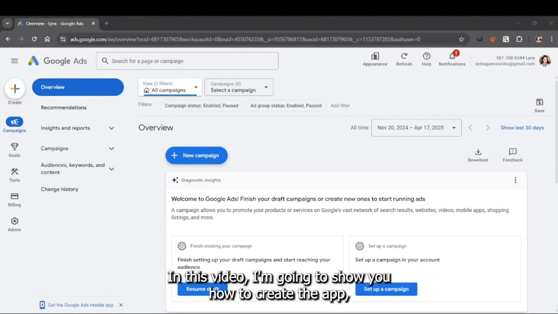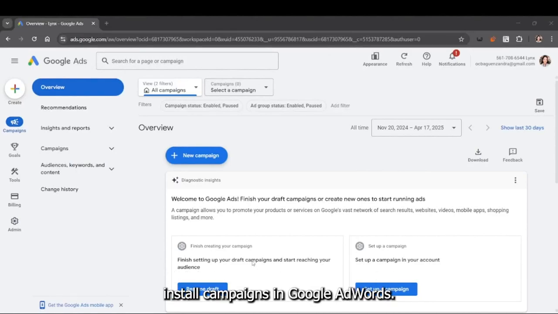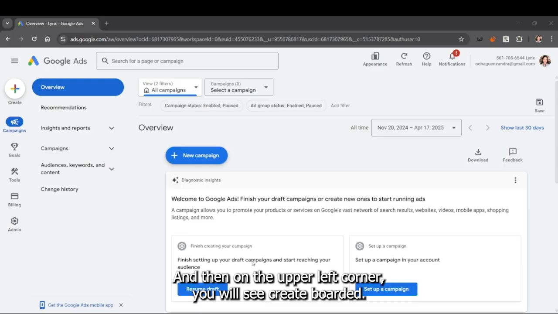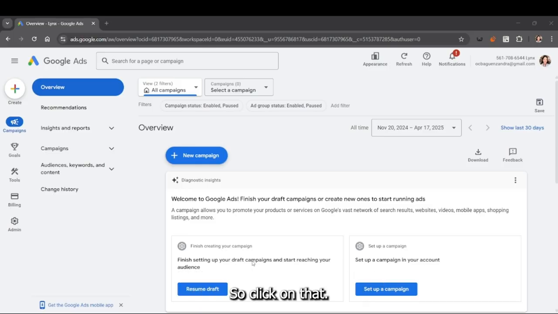In this video, I'm going to show you how to create app install campaigns in Google Ads. So first of all, log into the official website of google.com or ads.google.com and log into your account. And then on the upper left corner, you will see the create button. So click on that, click the blue plus, new campaign, or the classic create button, like campaigns.